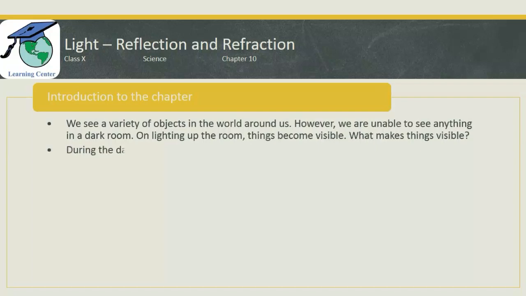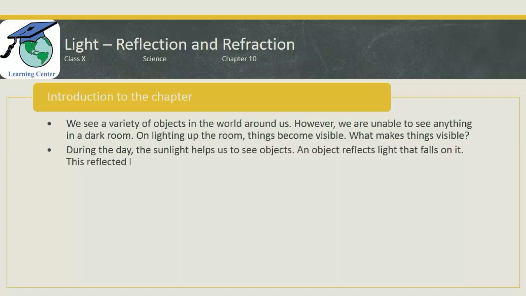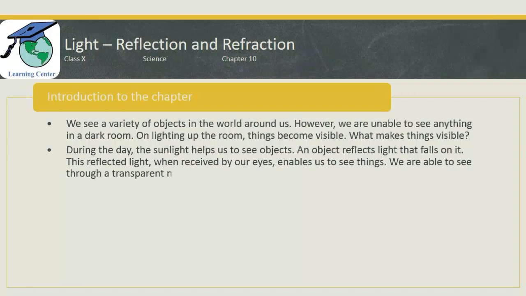During the day, the sunlight helps us to see the object. An object reflects the light that falls on it. The reflected light, when received by our eyes, enables us to see the things. We are able to see the things through a transparent medium, as light is transmitted through it.